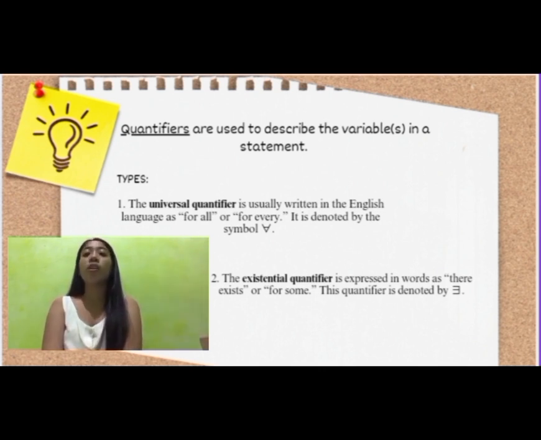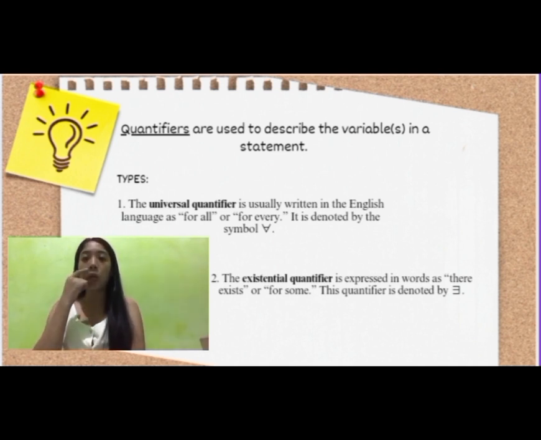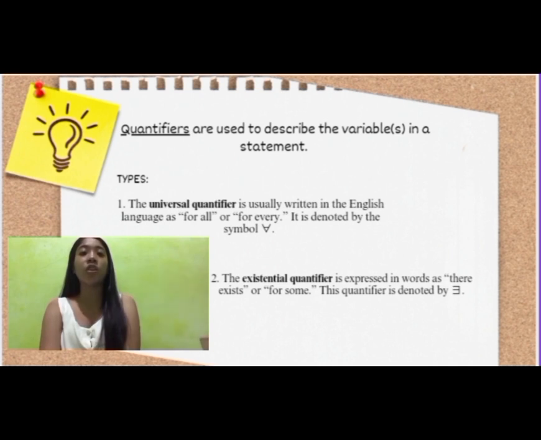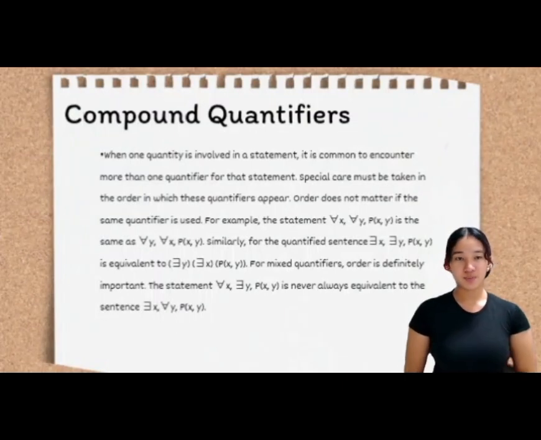The universal quantifier is usually written as "for all" or "for every" in English and is denoted by the symbol A, an upside-down A. The existential quantifier is expressed as "there exists" or "for some" and is denoted by E, a backwards E. In short, universal quantifiers are generalizations while existential quantifiers refer to at least one instance. That's all. Thank you.